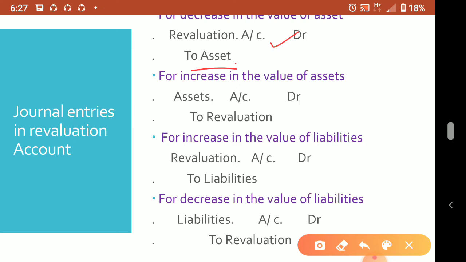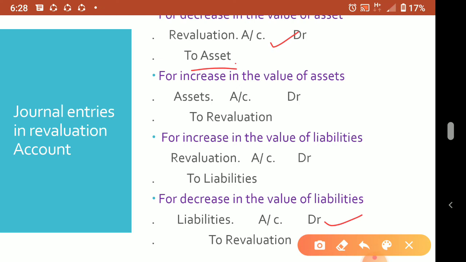Okay. Now for increase in the value of liability: if liability value increases, of course it is a loss for the business, so it will be debited. If liability value decreases, it will be credited. Understood? So you can imagine also, if asset value increases, it is of course good for the business. It is profit, so all profit will be credited, because the nominal account rule is that only: debit all expenses and losses, credit all incomes and gains. So increase in asset means profit for the business, that's why credited. But decrease in the value of asset is loss for the business, it is debited.